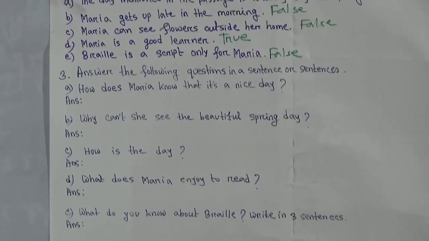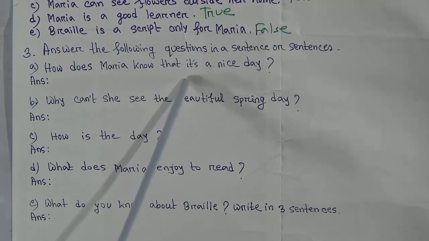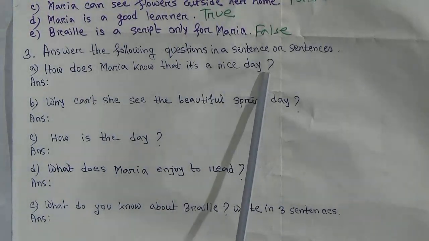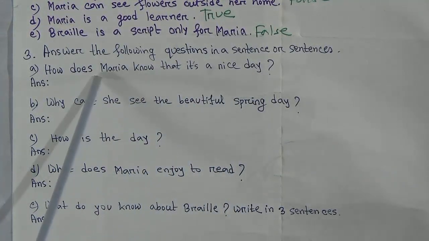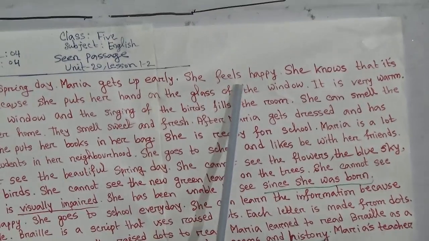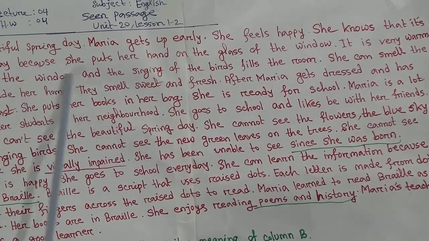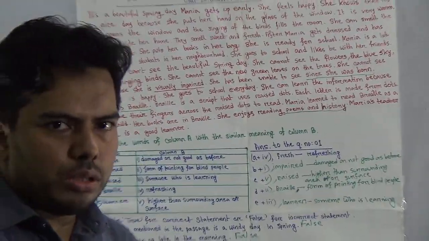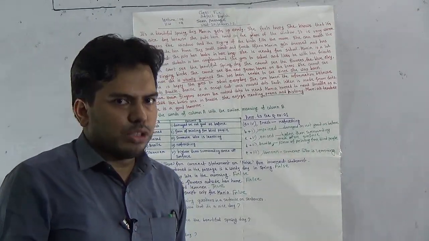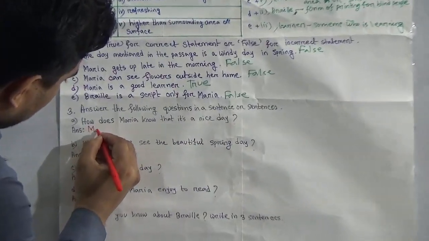Okay, now go to question number 3, which is all about answering some questions. You have to write the answer here. First question is, how does Maria know that it's a nice day? How does she feel that it's a nice day? According to the passage, you can come back to the passage. She feels happy. She knows that it's a nice day because she puts her hand on the glass of the window. After touching the window, she feels that the day is very beautiful. So you can write here, Maria